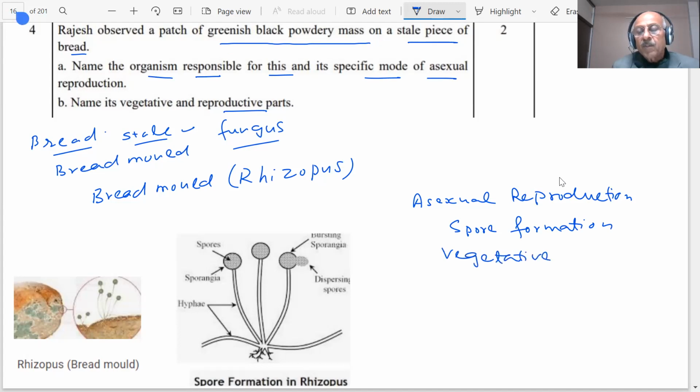The parts which can undergo fragmentation are hypha. This hypha we have shown. They can break accidentally or otherwise, and they can then form new ones. They will produce and reproduce. Hypha, stolons or rhizoids also can fall and produce. So you already know the figure is there.